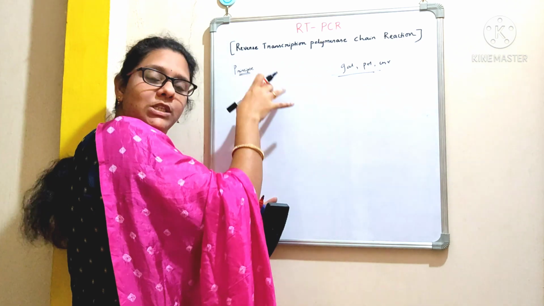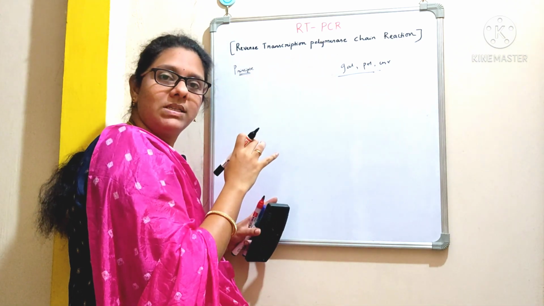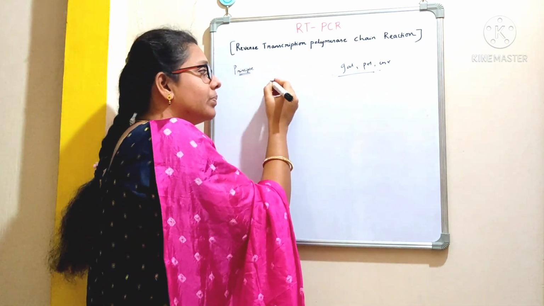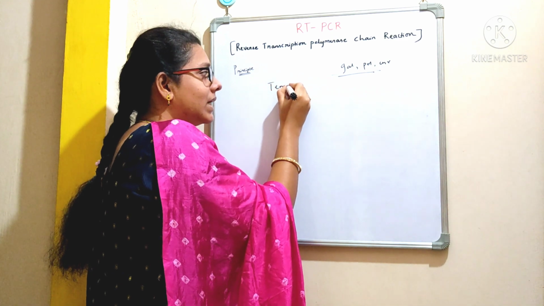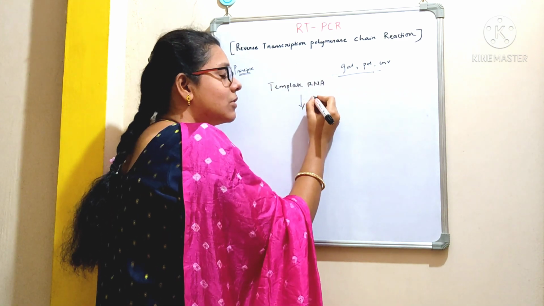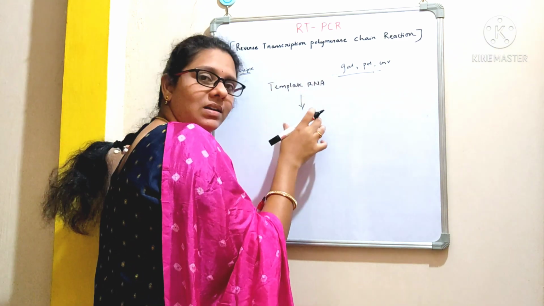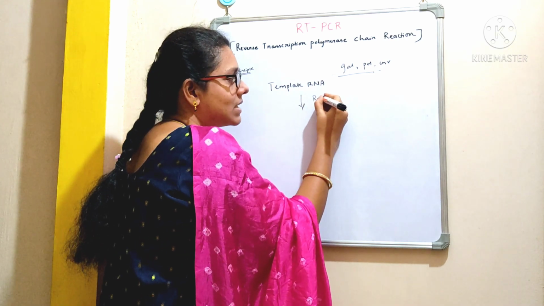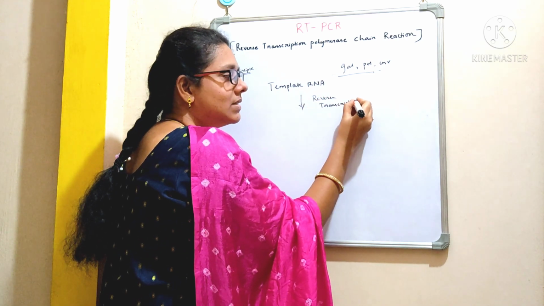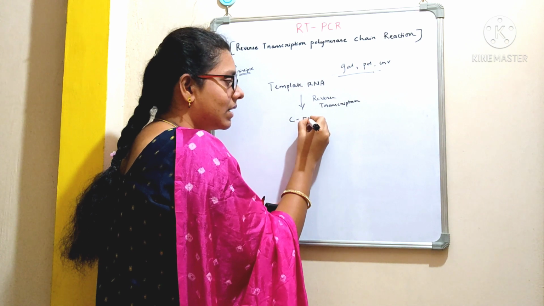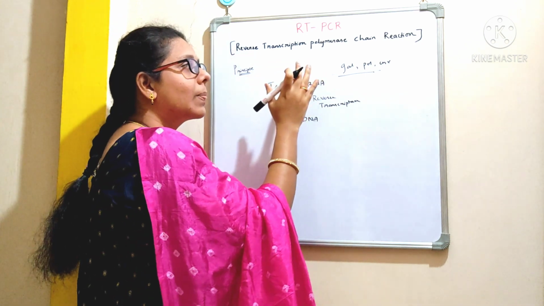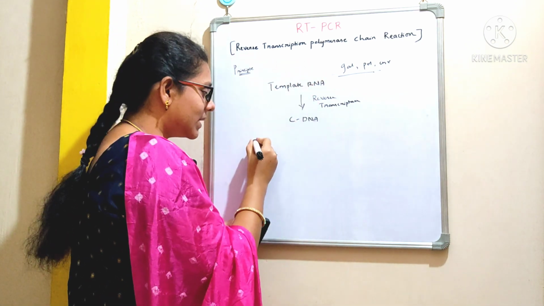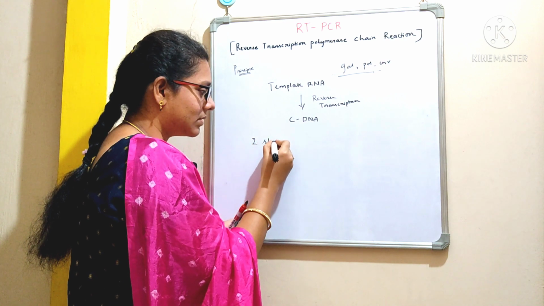So coming to the principle of this method of RT-PCR, here we need to take a template RNA, and by the process of reverse transcription, that is, with the help of reverse transcriptase, the synthesis of cDNA takes place. Here the process takes place in 2 steps.